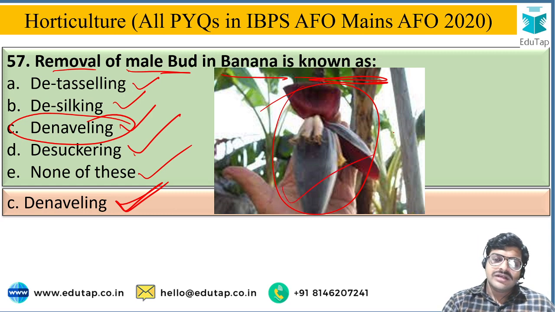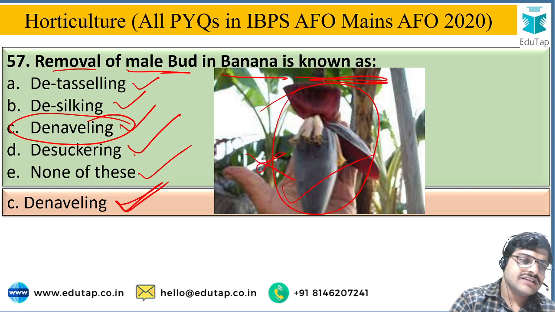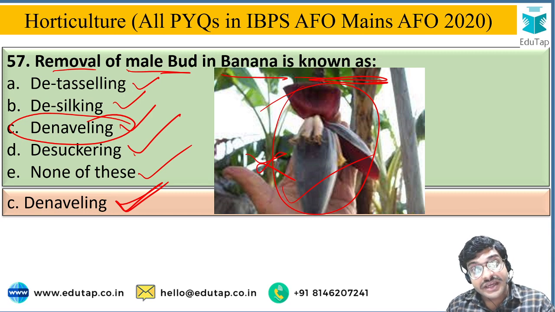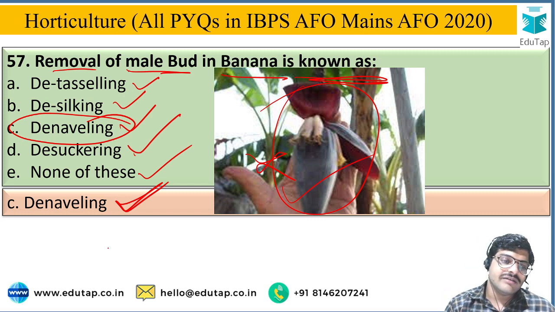That's why this removal is called denavelling. Detasseling means removal of tassels in maize. Desilking means removal of silk in maize. Desuckering, I already told you, relates to the commercial method for propagation of banana, and means removal of suckers from the parent plant.